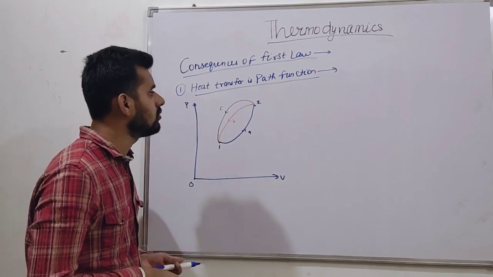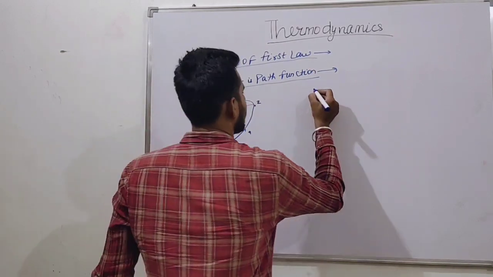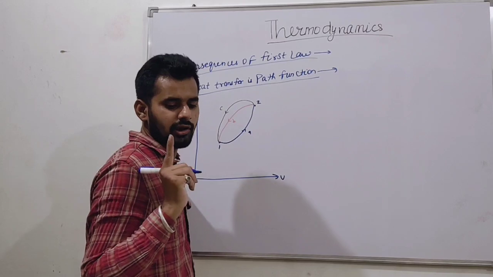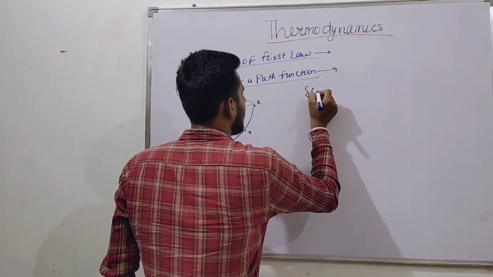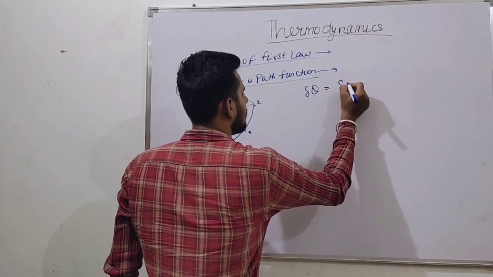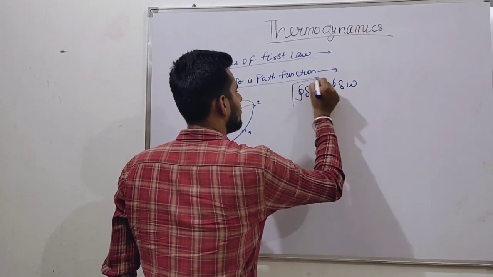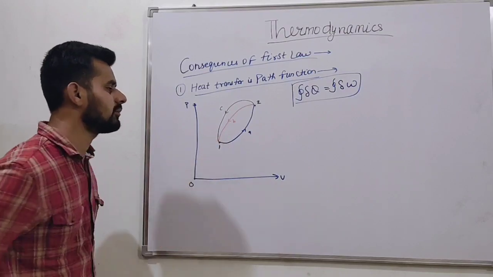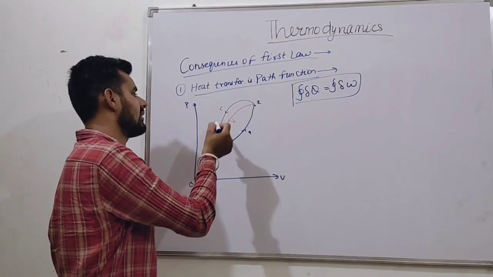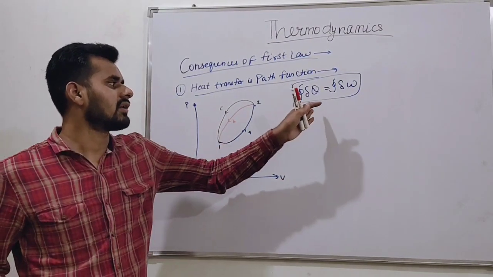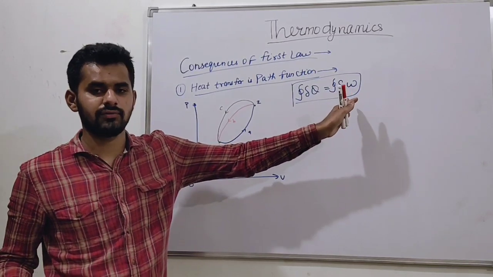Now according to the first law of thermodynamics, del Q is equal to... It is a cyclic process. Yes, it is a complete cycle. Net heat transfer is equal to net work transfer. Okay?